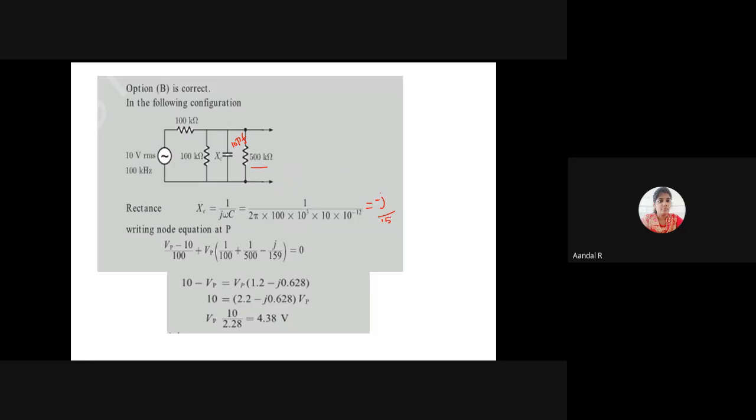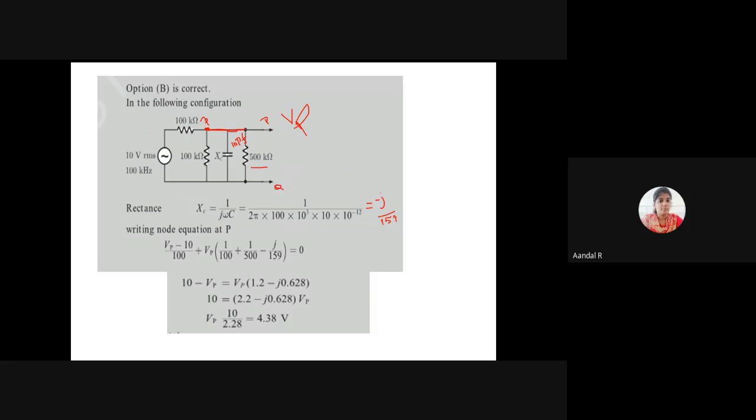To calculate the voltage at this CRO point, the voltage at point P. This is the point P and this one is point Q. To calculate the voltage across point P and Q. The voltage across P here is the same voltage at this point, these three are common point. So the voltage at this point is equal to the voltage at point P. I am applying Kirchhoff's current law, KCL at node P.